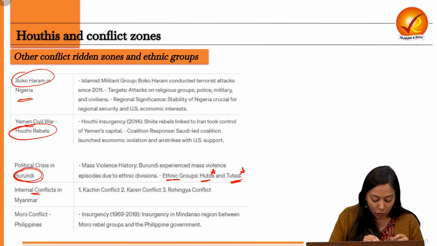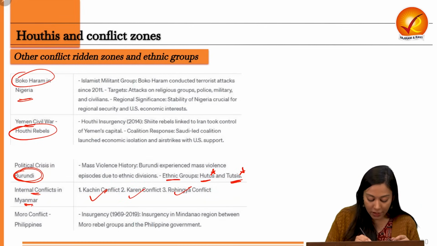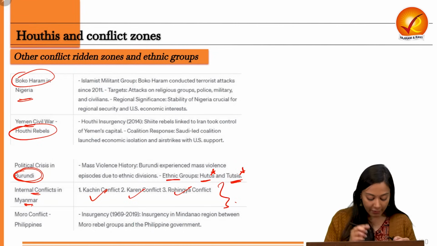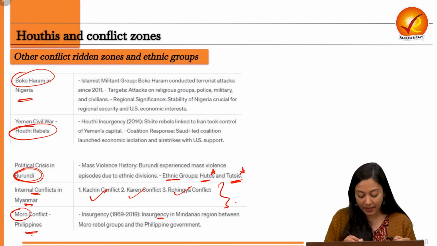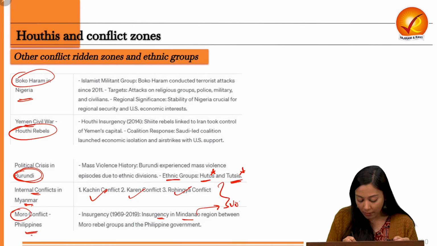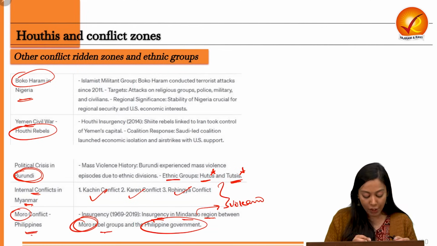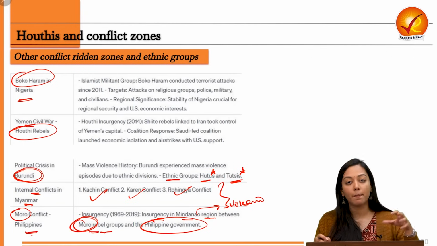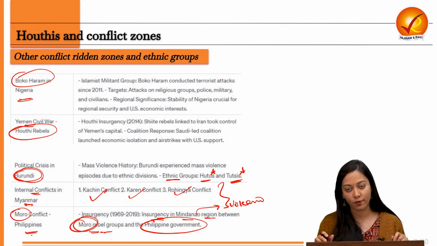Now, internal conflicts in Myanmar: the Rohingya conflict, the Karen conflict and the Kachin conflict, all of them are associated with the country called Myanmar. And finally, the Moro conflict of the Philippines. Here, an insurgency happened in Mindanao. Mindanao is also famous for a volcano. So in this region, insurgency happened between Moro rebel groups and the Philippine government. So Moro rebels are associated with the Philippines. So if a match the column kind of question comes on this, I hope you will be in a reasonable position to answer it from now.